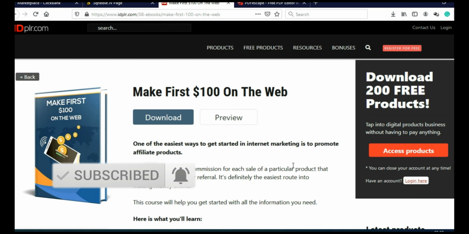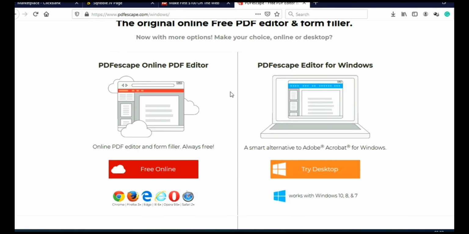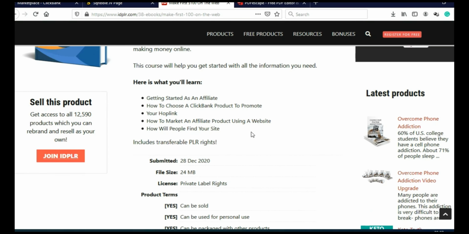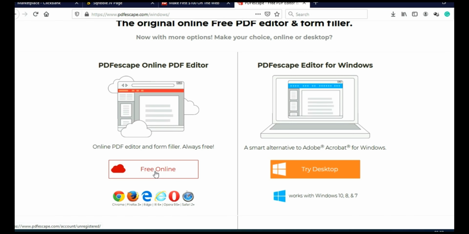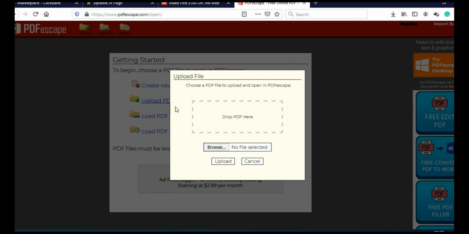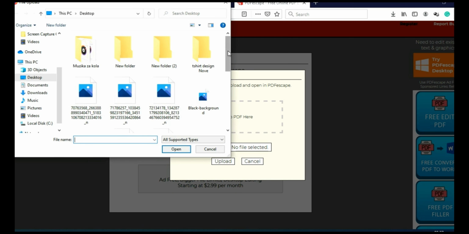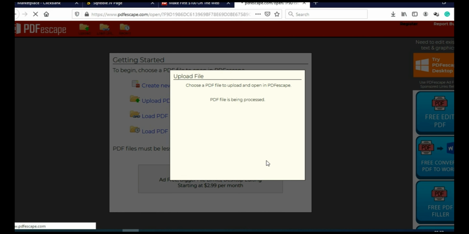After you download this ebook, next step you need to do, you need to go on website called PDF Escape. And here we are going to edit our ebook. And when we go back on IDPLR, here you can see that main product can be modified, which means we can modify this product, we can modify this ebook. So go back on PDF Escape, click here on free online. And I'm going to upload this ebook. Click here on upload, click on browse, find the ebook that you downloaded from IDPLR. Let me just scroll to find that ebook. This is the ebook, click open, give it a few seconds to upload.